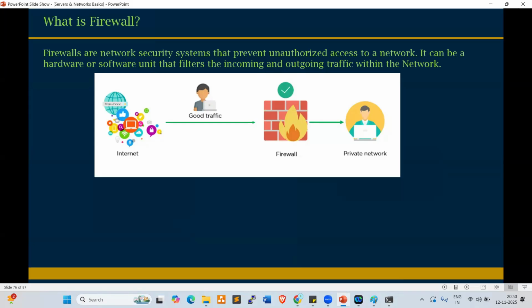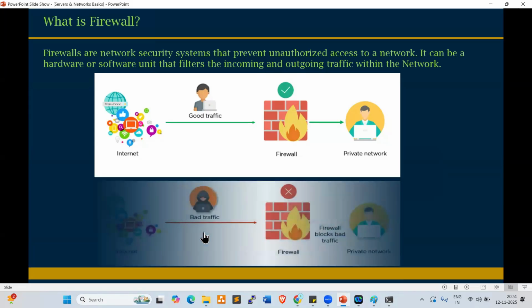If the user is authorized, it will allow you to connect to your office network. Normally we access through the internet, right? The internet is the most vulnerable network, a very dangerous network. That is why we require firewalls here. Firewall is the VPN. So VPN validates the user and allows you to communicate with your office network, right?